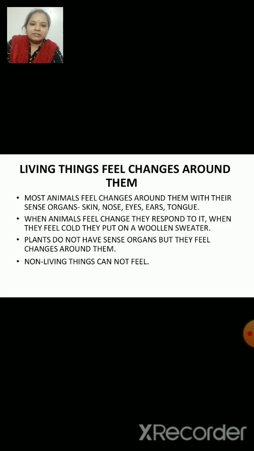Most animals feel changes around them with their sense organs. So, can you tell me the names of the 5 sense organs? They are skin, nose, eyes, ears and tongue. They help you in different ways.